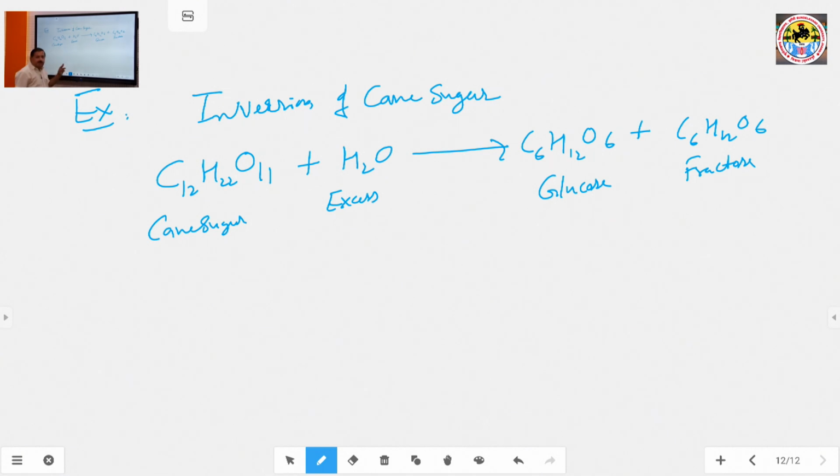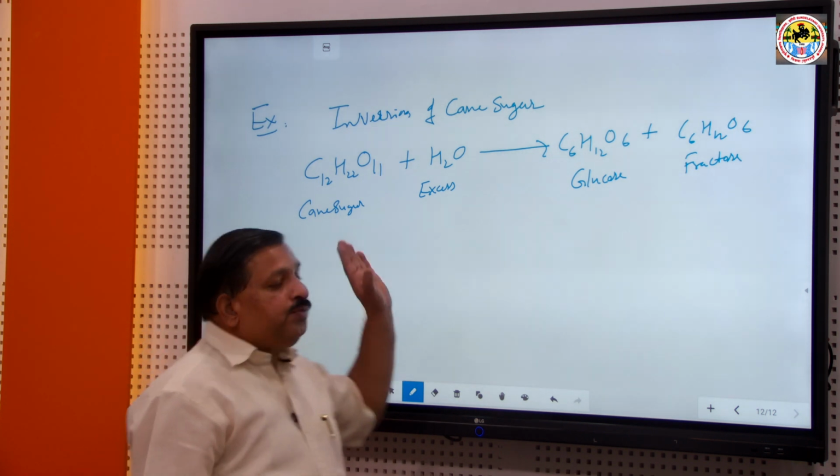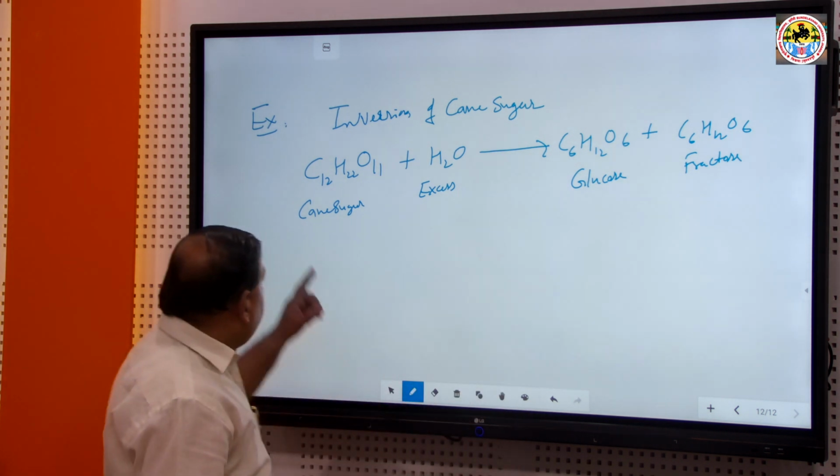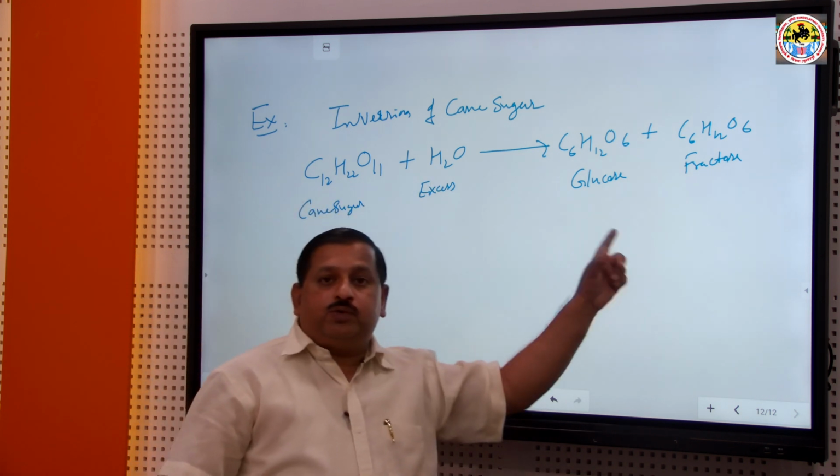In this reaction, the water molecule is in excess amount, so the concentration of water does not change during the reaction, but the reactant cane sugar changes its concentration and converts into glucose and fructose.